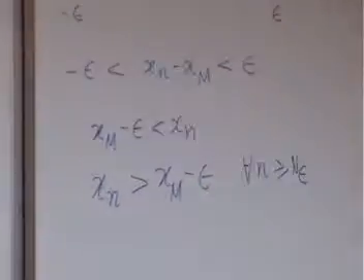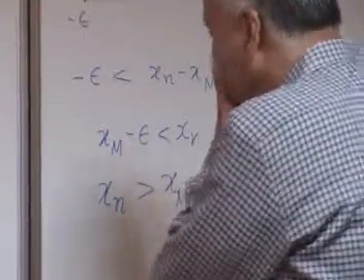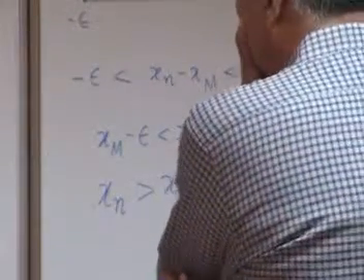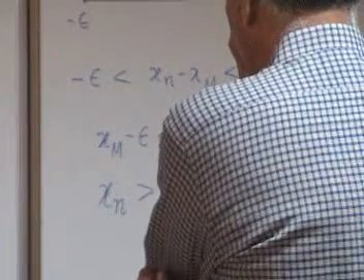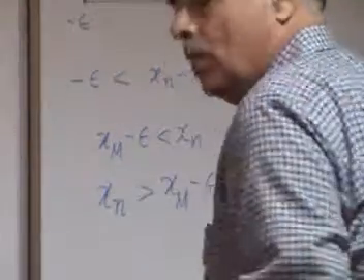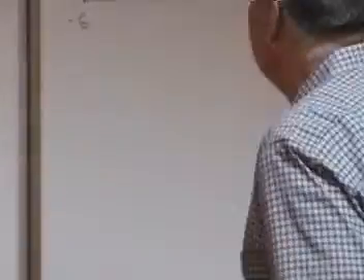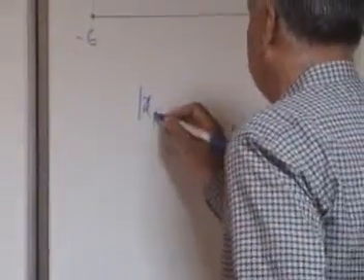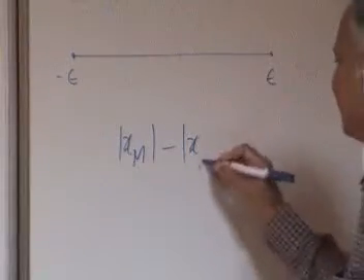Okay? But okay, I don't want this at the moment. I want one simple thing. Okay, let's look at this. Mod xm. But what I am doing now is we need it for a little later stage.